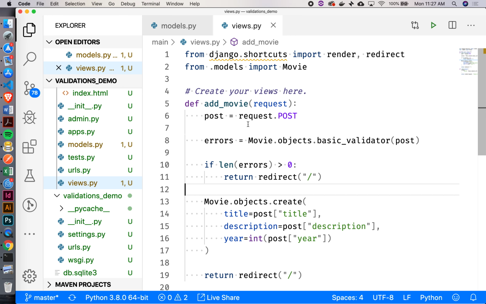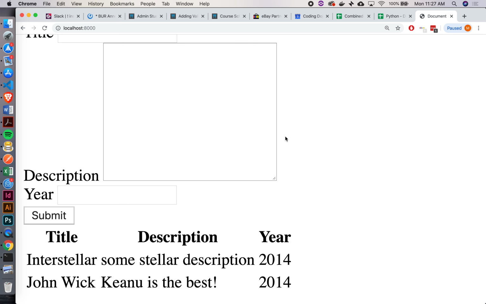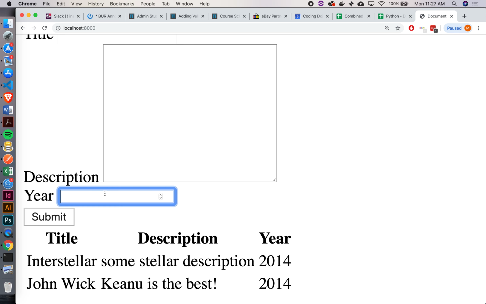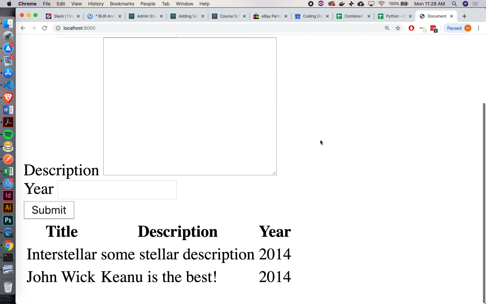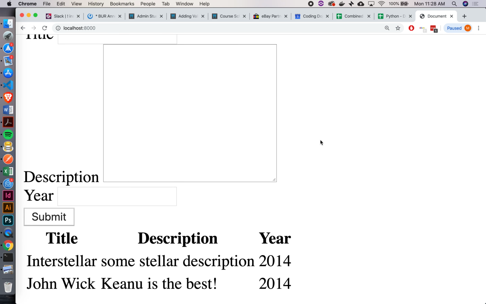All right, so let's see if we can get this working. If we could at least not allow somebody to put in some blank data, right? So let's go here, and I'm just going to put a year, but no data here. Okay, did we get anything entered inside the database? No. Why not?